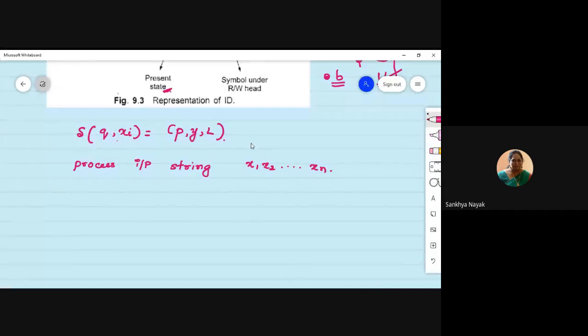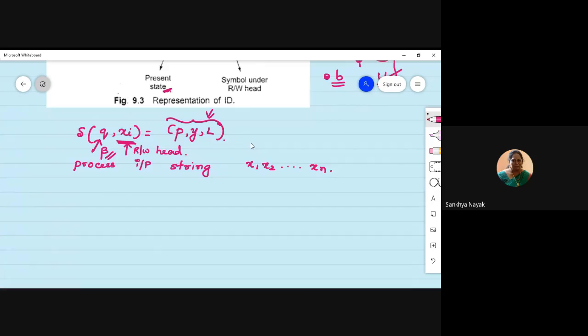So currently for this snapshot, xi is what is there under the read and write head, and q is the current state. So this is our beta. Okay, before processing, and after processing, this is what it's going to be.